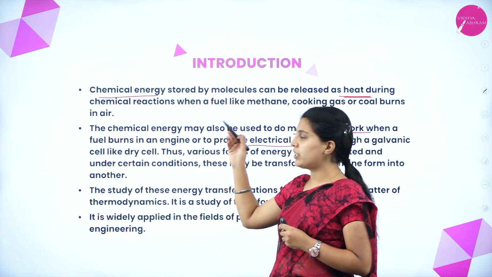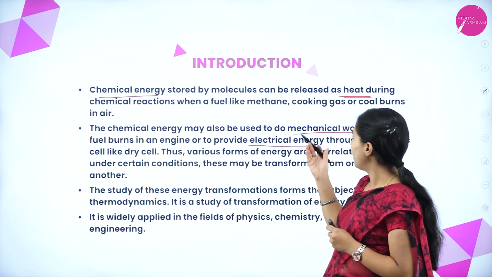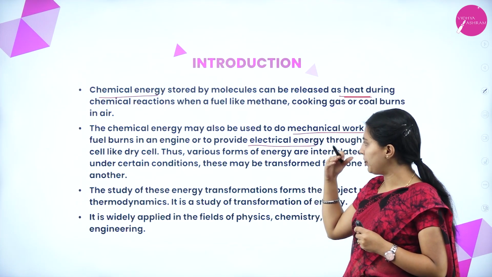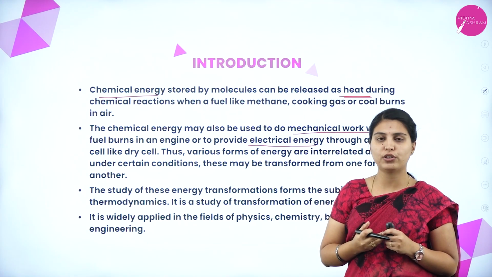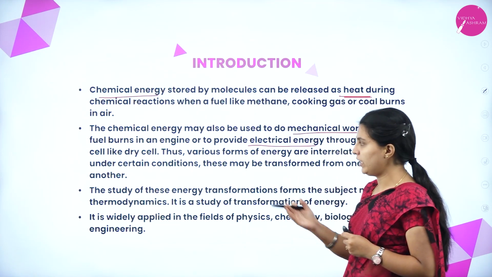Whatever chemical energy is stored by the molecules can be used as heat, as mechanical work, and also provided as electrical energy in a galvanic or dry cell.